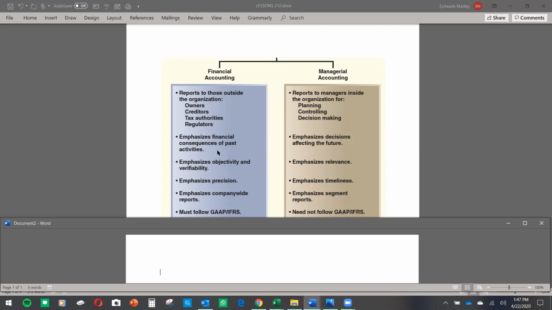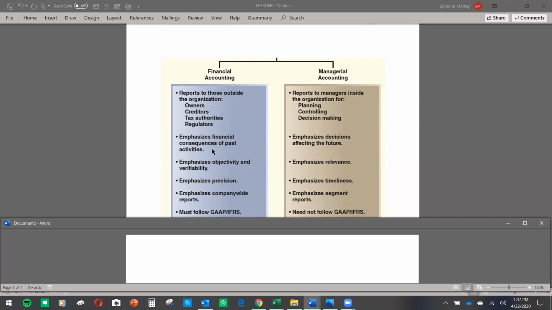With that's financial accounting. With managerial accounting, they emphasize decisions affecting the future. If we do this, if we sell this, if we increase the price, how is it going to affect our sales in the future? That is managerial accounting. Okay, you decide. I once heard that if you want to get close to the boss, study managerial accounting because you are involved in making decisions. Financial accounting, you just look at what has already happened.